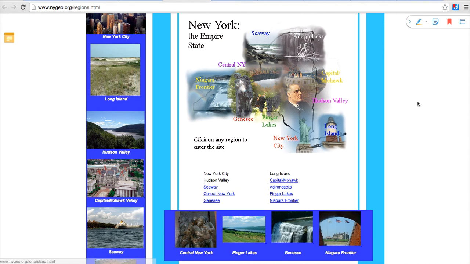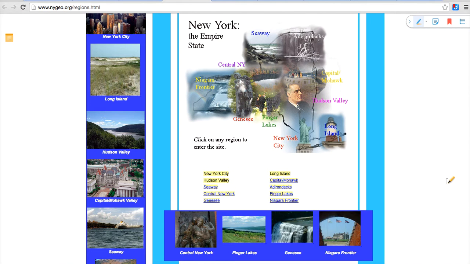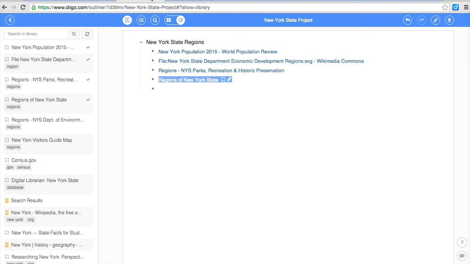Saving it. Again, I like to highlight the regions. There we go. Saved it. It's got regions there. We're all set. All right, we're going to go back to the outliner. So we've annotated those 4. We're going to go to this one. And again, it wants to stay on that line. Okay, here we go.